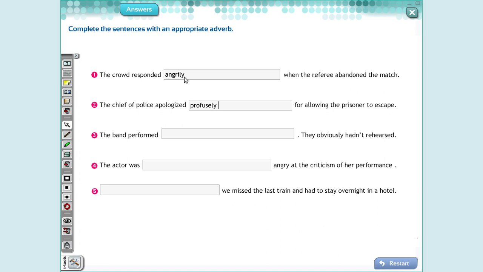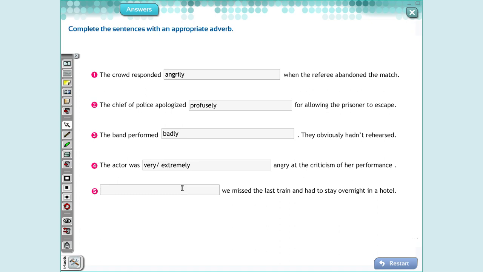the adverb. The band performed, obviously hadn't rehearsed. Rehearse, ensaiado. Não tinham ensaiado. So how do they perform? They perform badly. The actor was angry at the criticism of her performance. So when I talk about angry, how do you think that someone feels when someone criticizes him or her? They are going to be very angry, extremely angry.